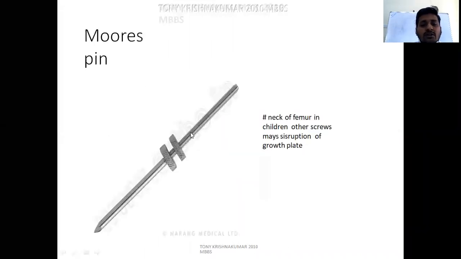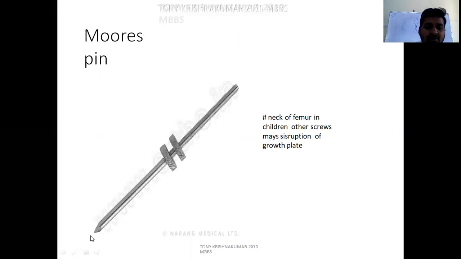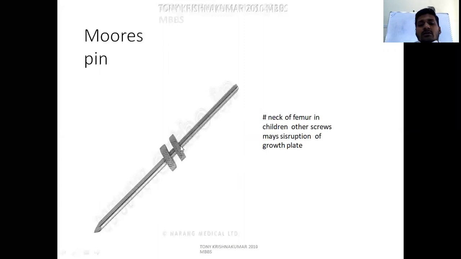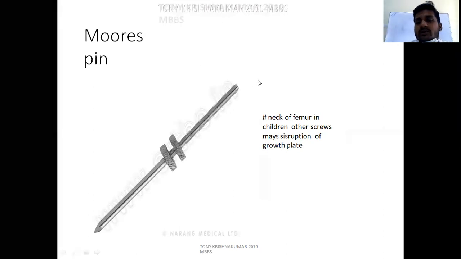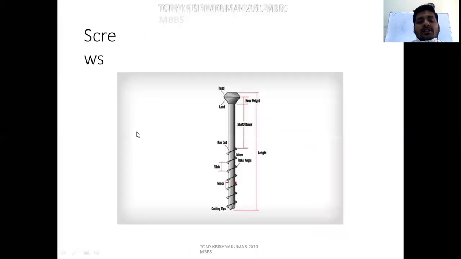This is the Moore pin, where it is threaded on one side and plain on the other side, and it has a trocar tip and 2 knobs. It is used for fracture neck of femur in children, because other screws, like the 6.5 cancellous screws we use for fracture neck of femur in adults, will cause disruption of the growth plate. So to avoid that, we will use this Moore pin in pediatric cases.